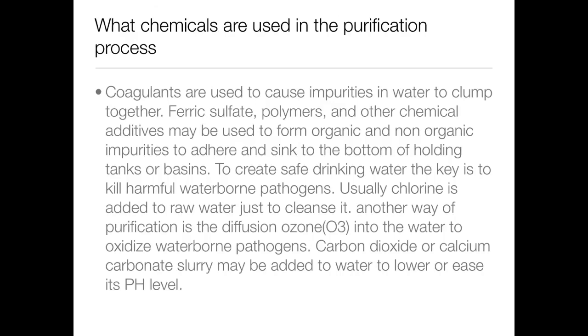To create safe drinking water, the key is to kill harmful waterborne pathogens. Usually chlorine is added to raw water just to cleanse it. Another way of purification is the diffusion of ozone, O3, into the water to oxidize waterborne pathogens. Carbon dioxide or calcium carbonate slurry may be added to water to lower the pH level.